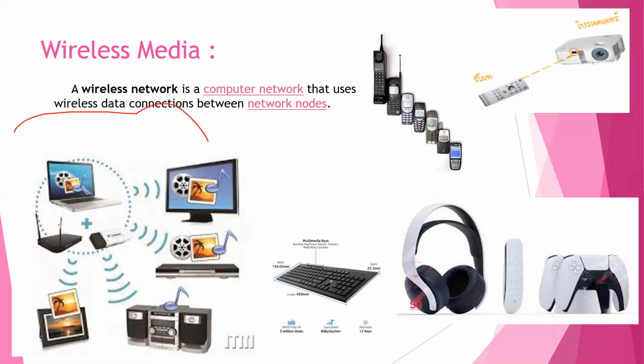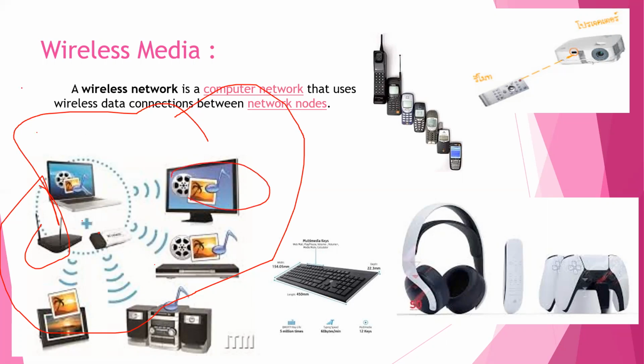Means we can connect devices without the cables. In wired media, we connect the devices using wires. It is cable networks. But in wireless media, we can connect two or more devices without wires or without cables. We can connect a router, TV, a laptop, to each other by using just signals.